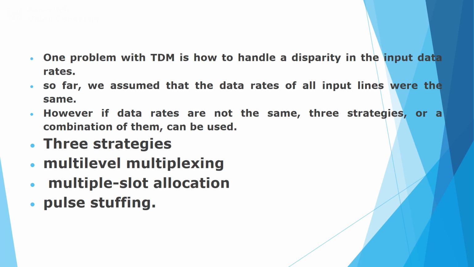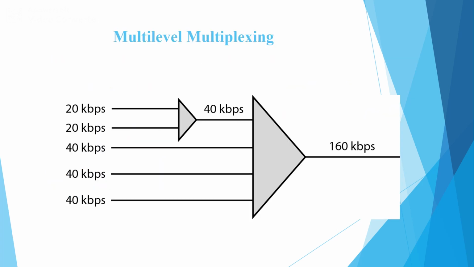So we have three different techniques or strategies by which we can maintain a uniform data rate across the input lines. The first one is multi-level multiplexing, the second one is multiple slot allocation, and the third one is pulse stuffing. Multi-level multiplexing: here we can assume that the input data rates are 20 kilobits per second, 20 kilobits per second, and the rest 3 input data rates are 40 kilobits per second.